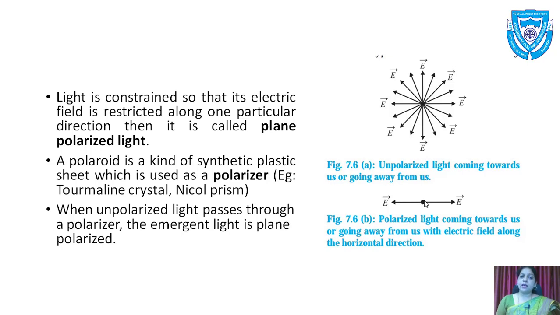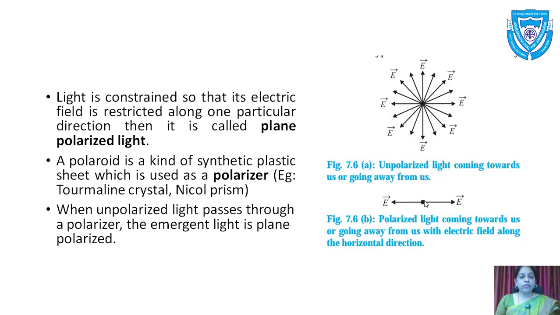Now how do we get this plane polarized light? We know that there are some materials which allow some of the light waves to pass through the medium and block some other rays. So this is nothing but a polarizer. This Polaroid is a kind of synthetic plastic sheet which is used as a polarizer, and this polarizer may be a tourmaline crystal or a nickel prism.